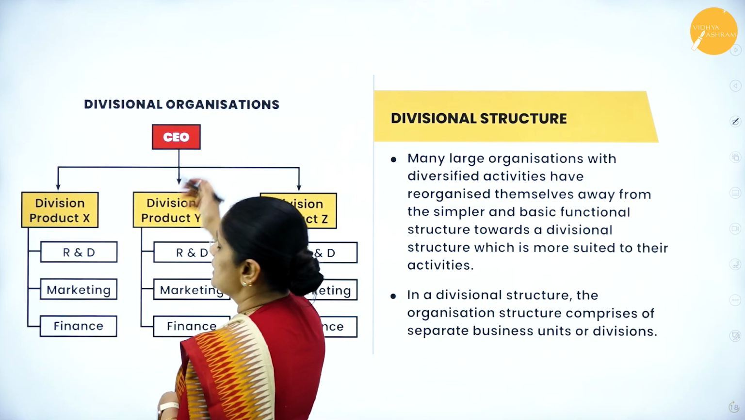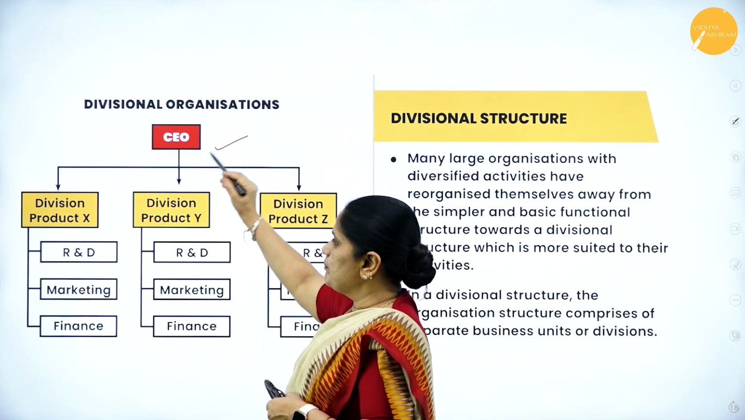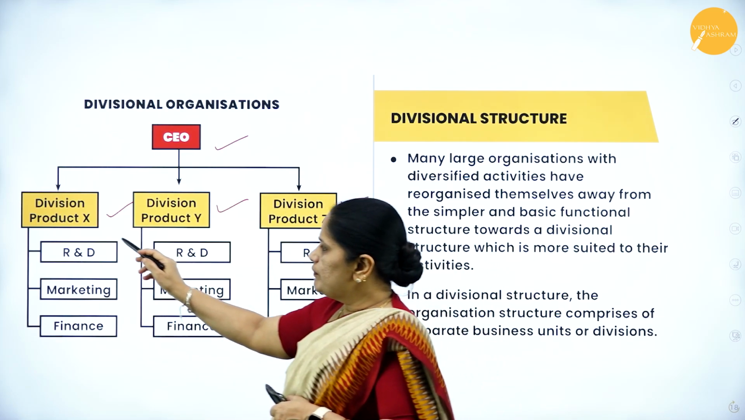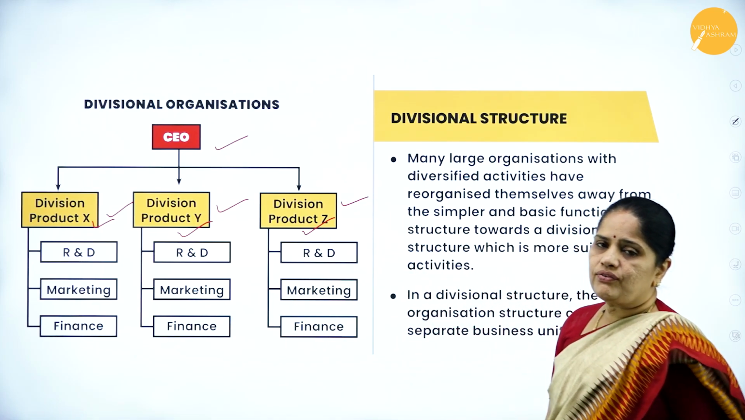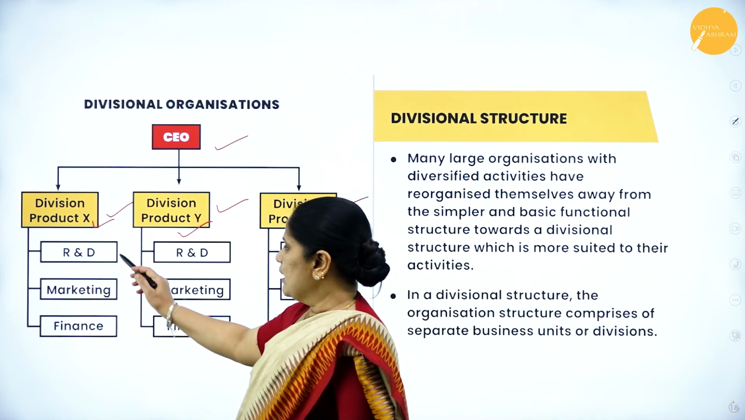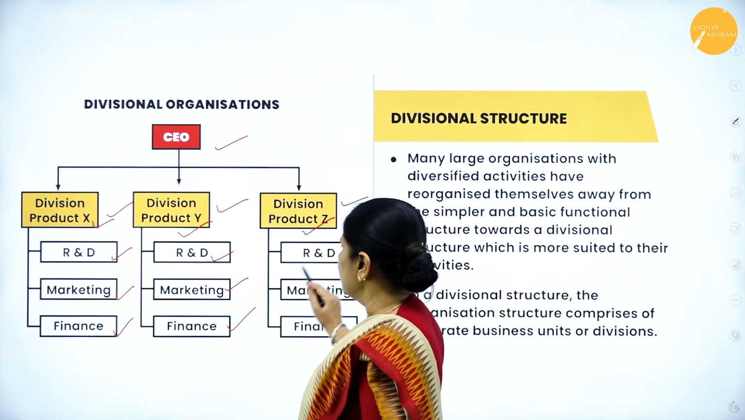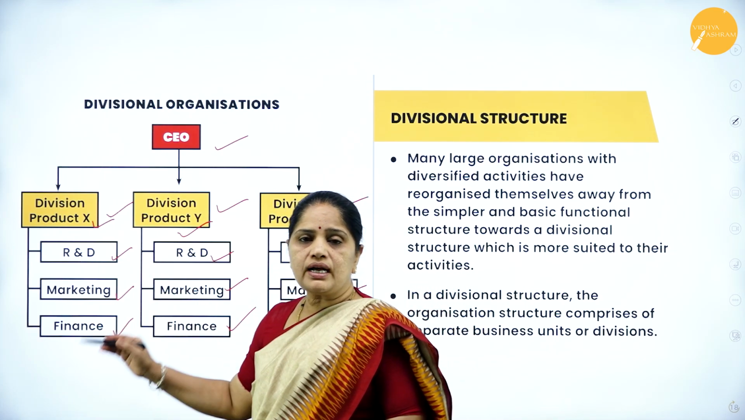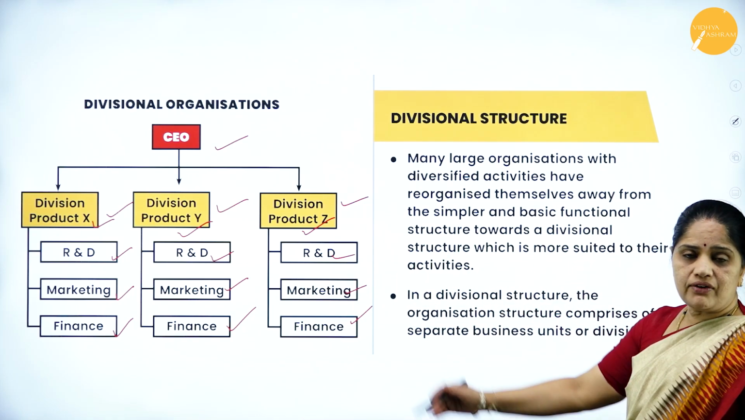So if you can see here in the diagram, we have the CEO of the company. Under the CEO, we have the various divisions: product X, product Y, product Z. So it manufactures 3 products here, and under each divisional head, we have R&D, marketing, finance. So for each product, we will be having the R&D department, the marketing department, and the finance department.